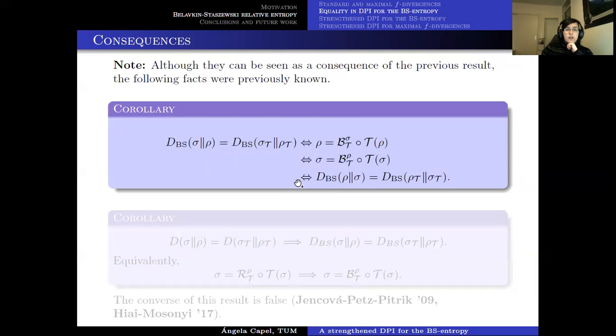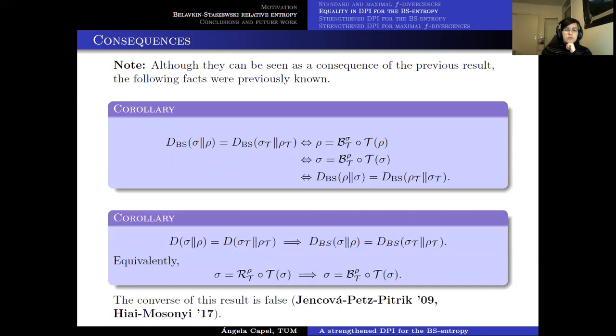And the other condition that we find as a corollary from this result is that if we have equality in the DPI for the relative entropy, then this implies that we have equality for the DPI in the BS entropy, but not the other way around. And this means that if one state is PETS recoverable, this implies that it is BS recoverable, but not the other way around.